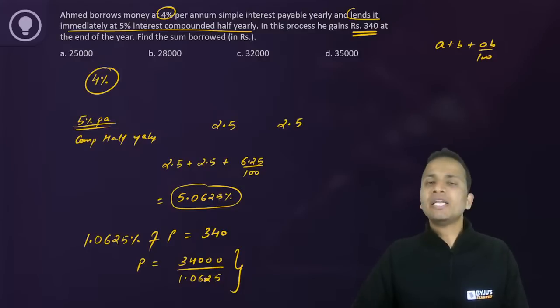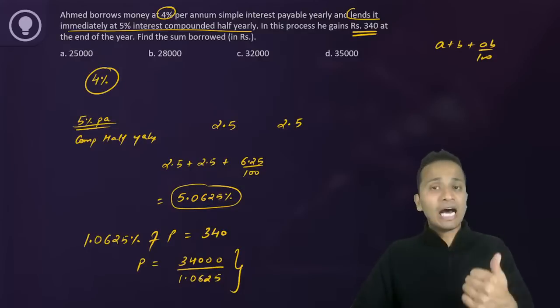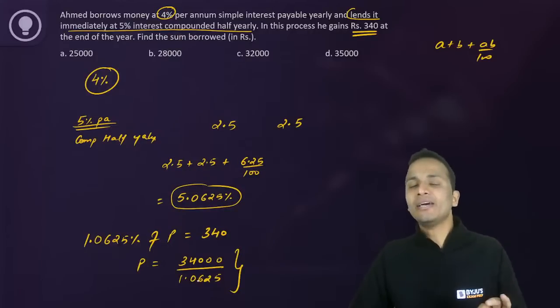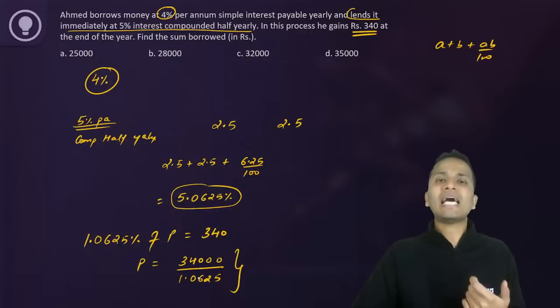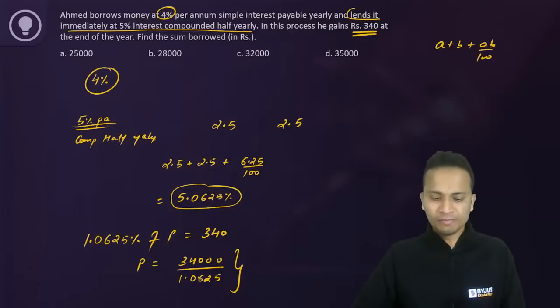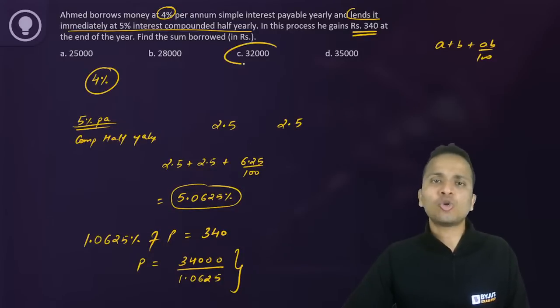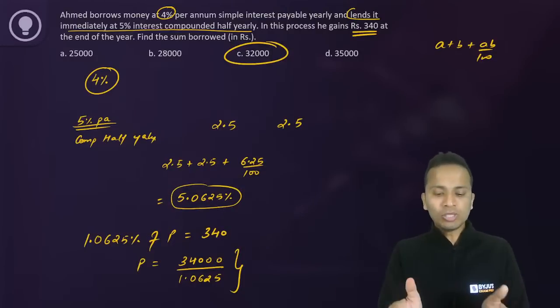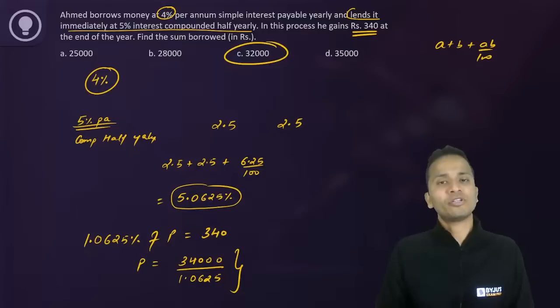Now if the denominator is 1, the answer will be 34,000. The denominator is slightly higher than 1, so my answer will be slightly lower than 34,000. Now, the only option just smaller than 34,000 is 32,000. So 32,000 should be the correct answer for this question.